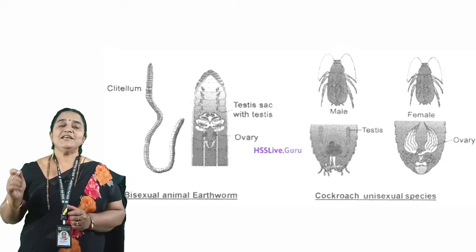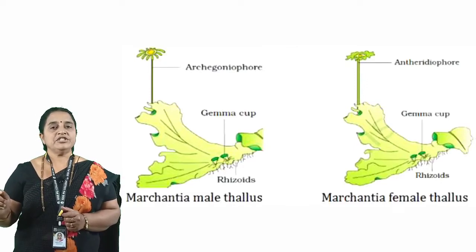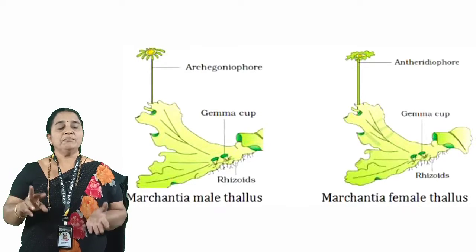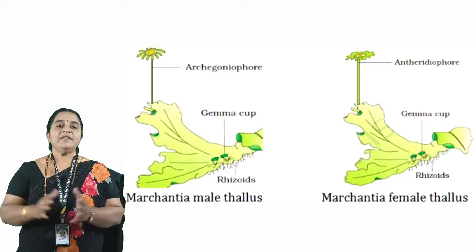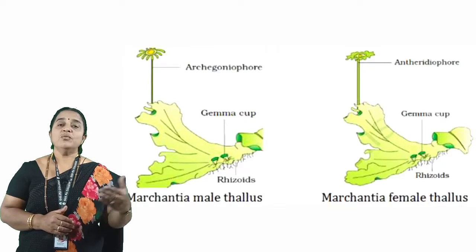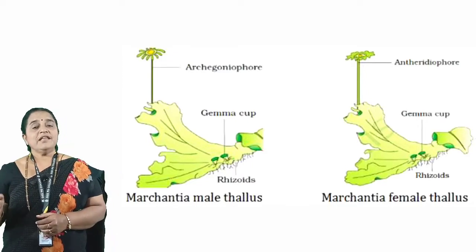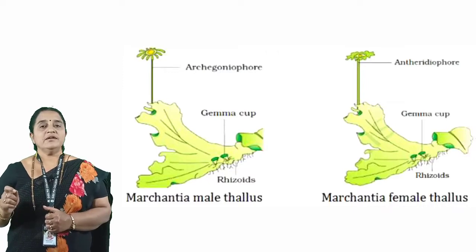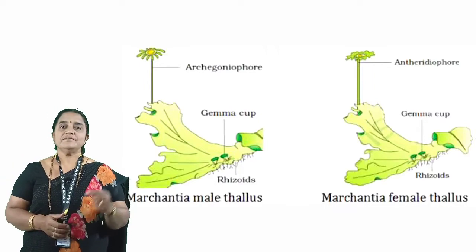If this condition is observed in thalloid plants, which are undifferentiated, it is found in bryophytes, pteridophytes, etc. Here, the thalloid plant has both male and female organs, that is antheridia and archegonia, in the same thallus. Then we use the term homothallic to show bisexual nature. And if the thallus has either antheridium or archegonium, then we use the term heterothallic to specify unisexuality.